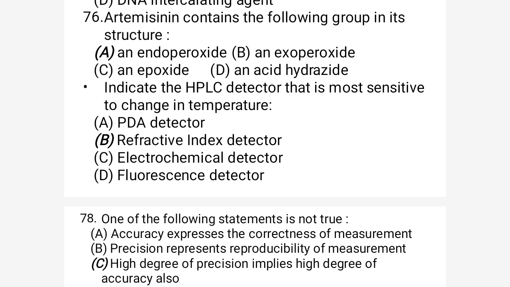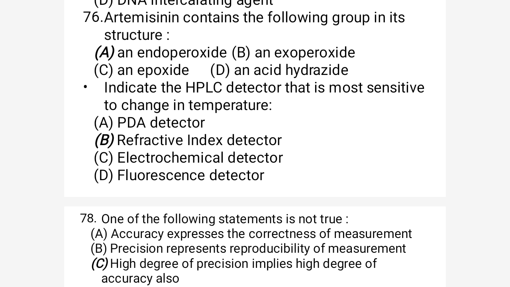Option A would be the correct option for question 76, and the endoperoxide is important for antimalarial activity, because the endoperoxide, the peroxide part, will be freed and will be toxic to the falciparum strain of the malaria. So the correct option for 76 is A. Next, let's move to question 77.